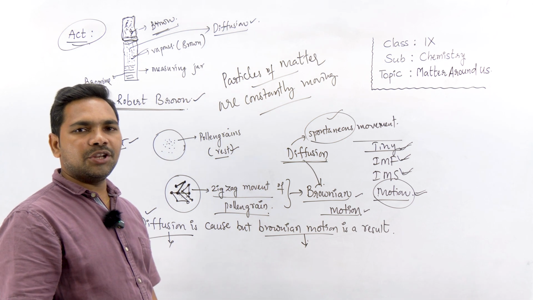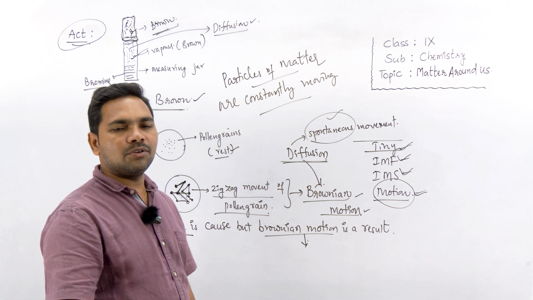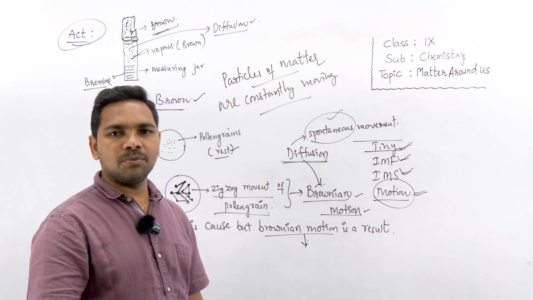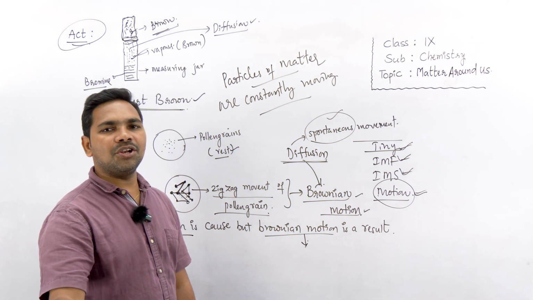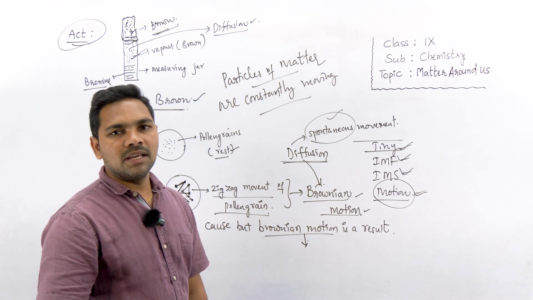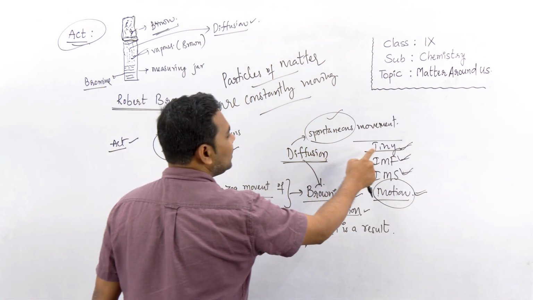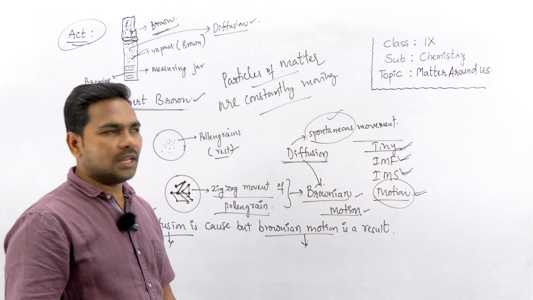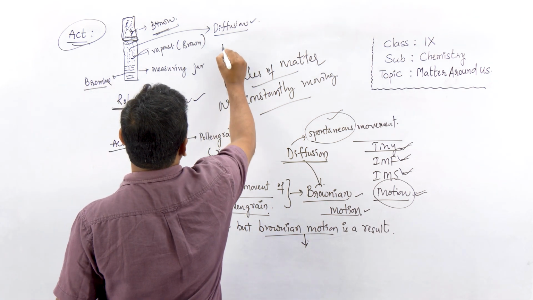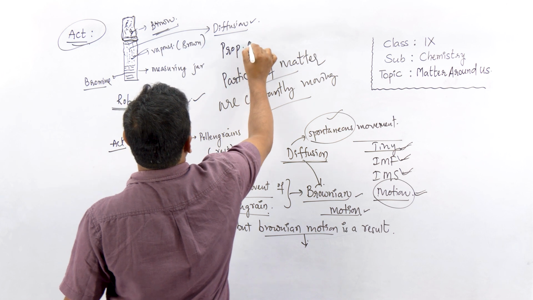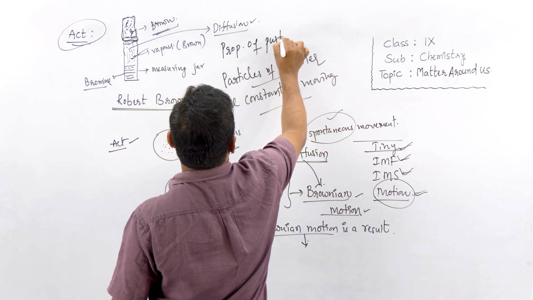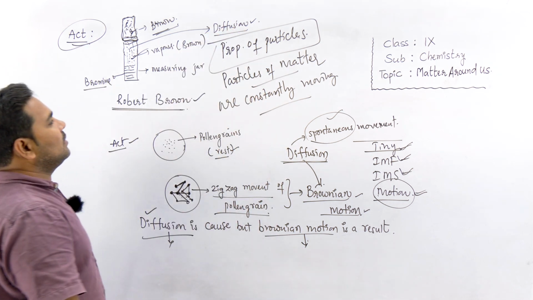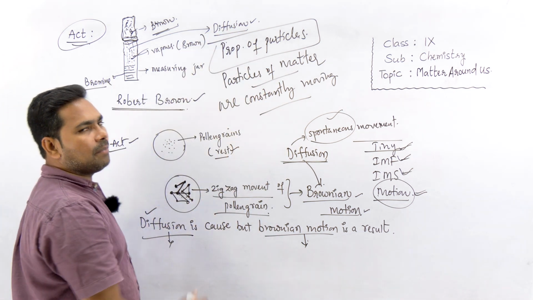And now let us continue with the properties of matter, because matter has mass, matter has space, like it occupies volume, and it is not a continuous one. It is made up of particles, and those particles are very tiny, having forces, spaces, and in motion. Now let's see the next property. These are what? Properties of particles. You better take a screenshot or make notes. These are properties of particles.